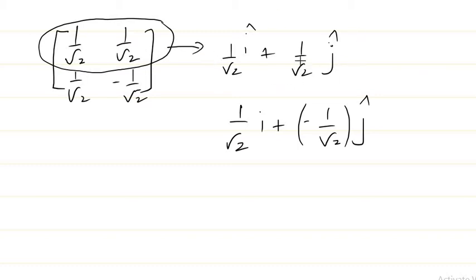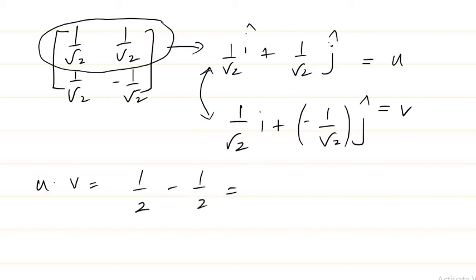So if you take this vector as u and this vector as v, two vectors here, you can see if you take the dot product between them, what do you get? u dot v is 1 by root 2 into 1 by root 2, which is 1 by 2, plus 1 by root 2 into minus 1 by root 2, which is minus 1 by 2. So you get 0. So they are basically perpendicular vectors. You can do this column wise also. You take two column vectors, almost the same vectors, and again you take u dot v, you get equal to 0. That means the dot product is 0.